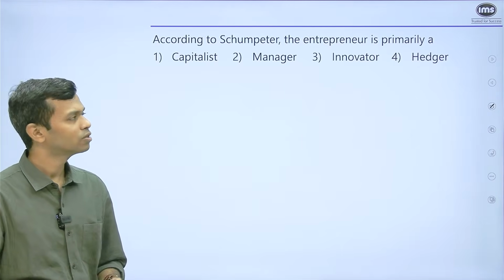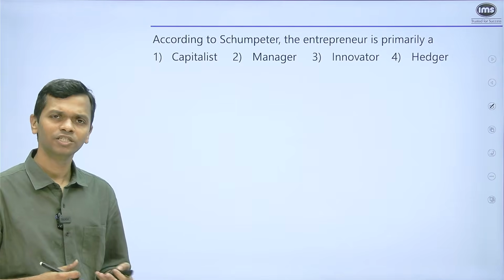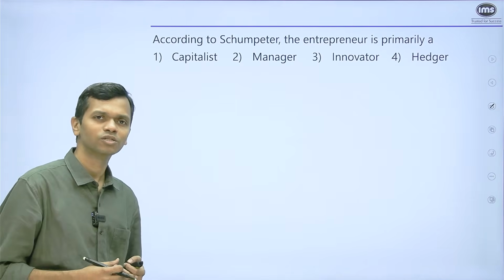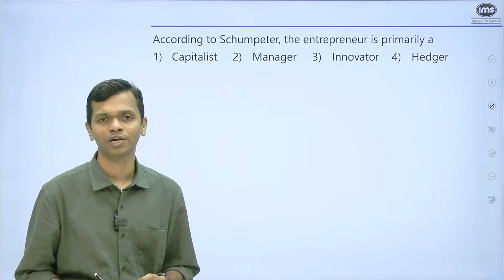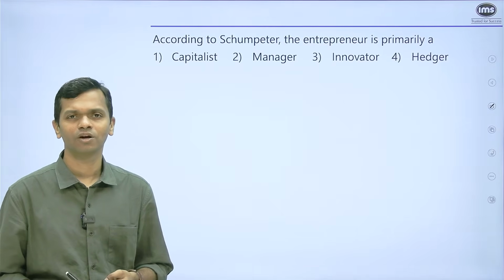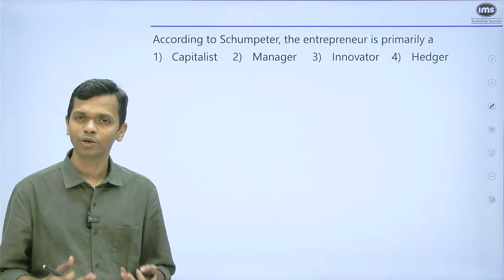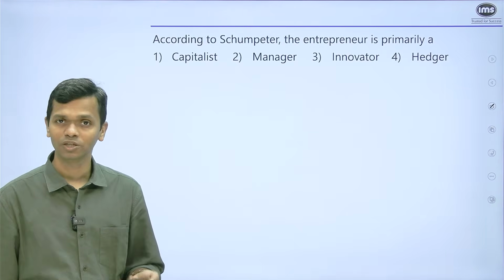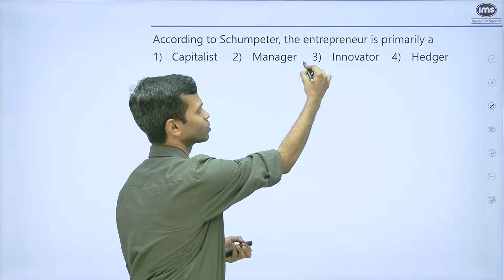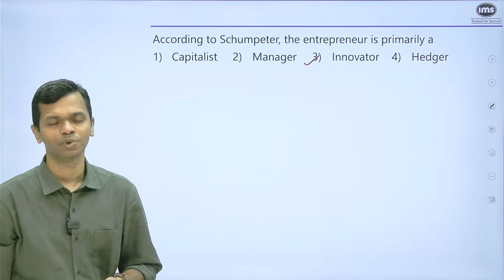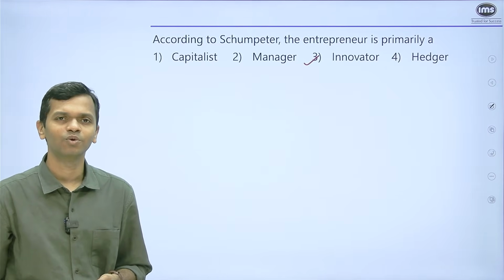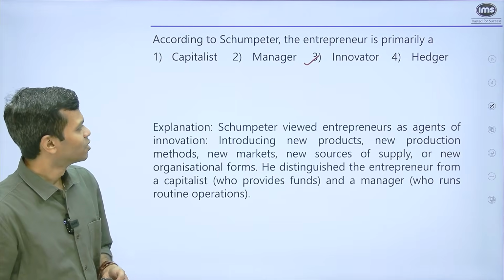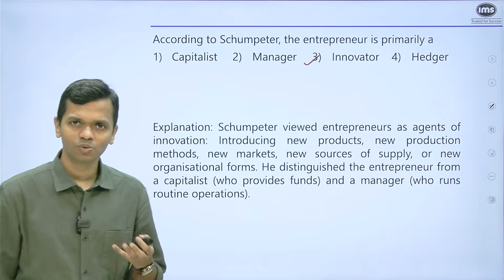Manager, definitely wrong. Innovator and hedger. Now, hedging, if you have used or heard of this particular word, is generally used in the context of reduction of risk. So you're trying to hedge your risk. Now, if you think of an entrepreneur, typically they will be open to taking risk and definitely not hedgers. And that is why the only option, the logical option that remains, is innovator. So that is going to be your answer for this particular question. So very simple question, and you could have eliminated this without even knowing who Mr. Schumpeter was. So I've given an explanation as well, just to substantiate.